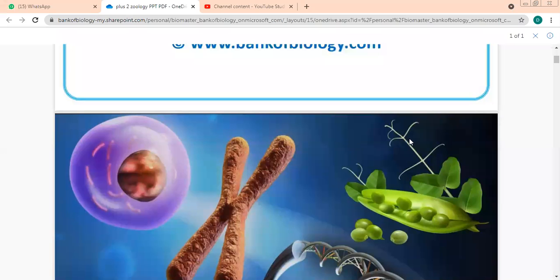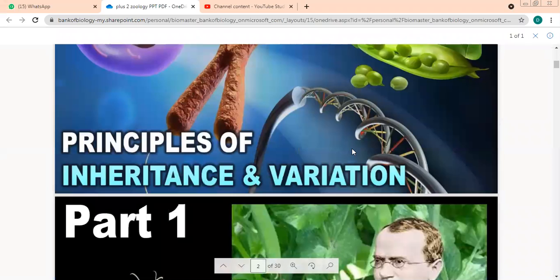Okay, we're going to start with a new chapter. What is the name of the chapter? It's Principles of Inheritance and Variation. It's a little typical chapter, which we'll try and make interesting to you with the help of some slides. Let's see how much it helps out.